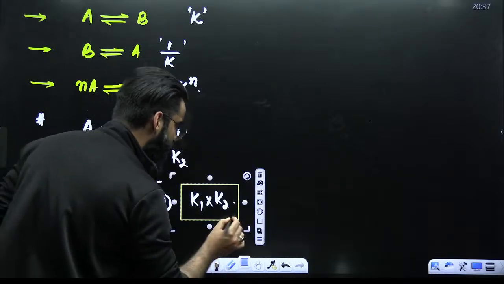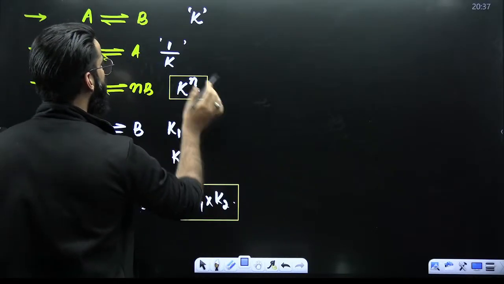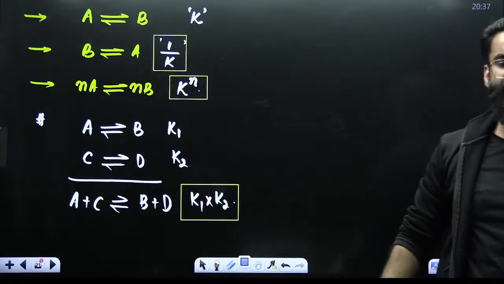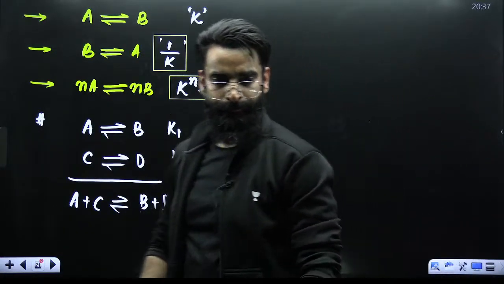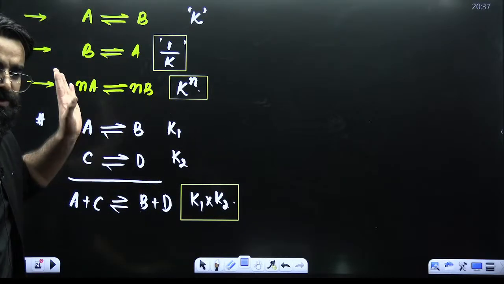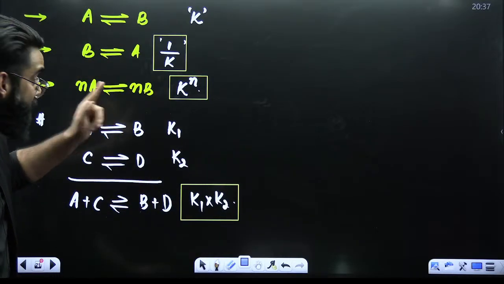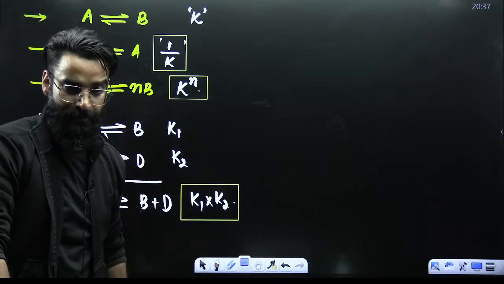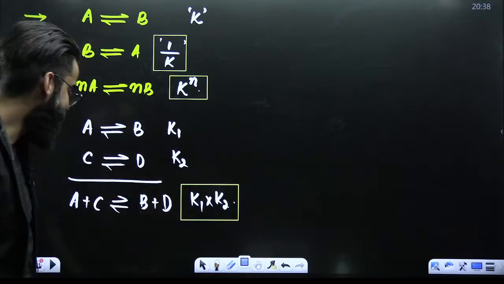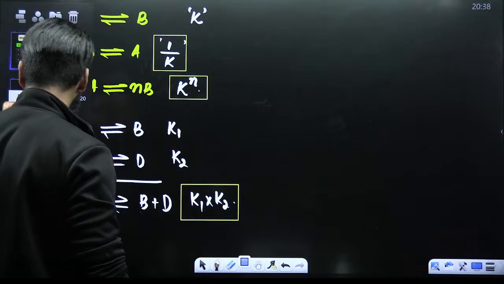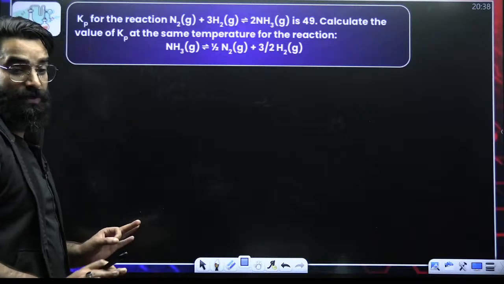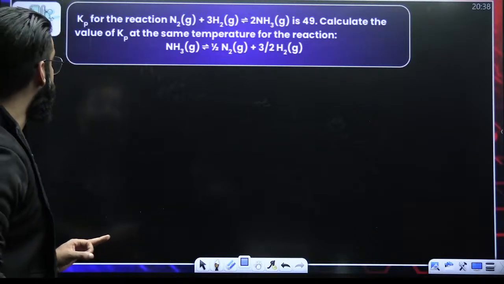These are a few things which I want every one of you to remember. If you remember these things, you're sorted. You can solve the questions easily which are based on the characteristics of equilibrium constant. So try to understand what I'll be doing. For example, a basic question. A basic question, guys. Try to understand very carefully.